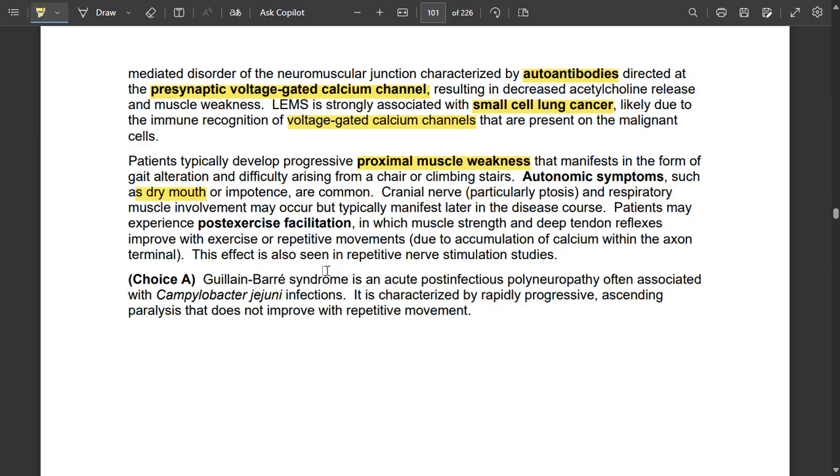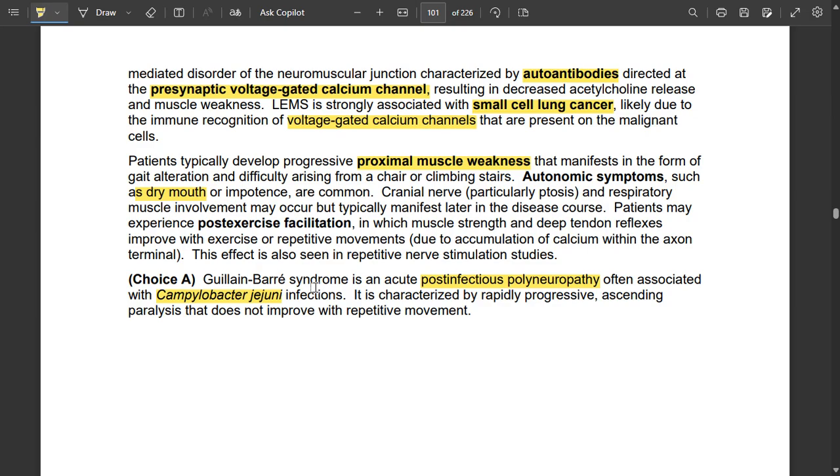Okay, Guillain-Barré syndrome is an acute post-infectious polyneuropathy. After an infection with bacteria like Campylobacter jejuni, there is neuropathy. This causes GBS and is characterized by rapidly progressive ascending paralysis that does not improve with repetitive movement. So, Campylobacter jejuni infection leads to post-infectious polyneuropathy.